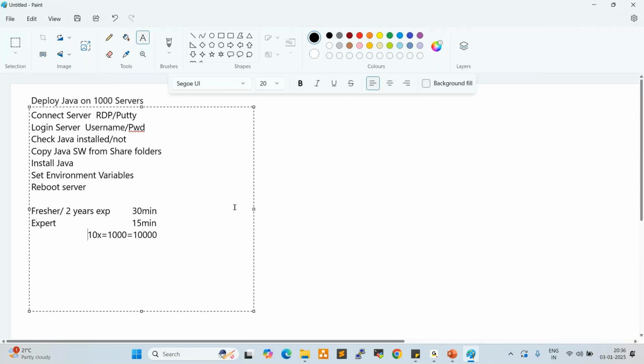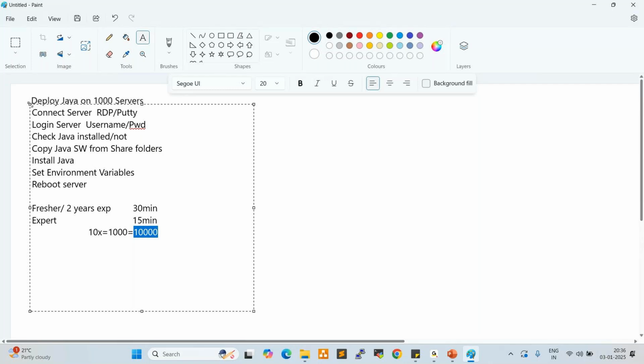So the client will not give this much time to deploy Java. The client gives you 30 minutes, 1 hour, 2 hours, or 4 hours, 1 day, maximum 2 days. They will not give more than that, right? But if you perform this activity the manual way, it takes more time, right?